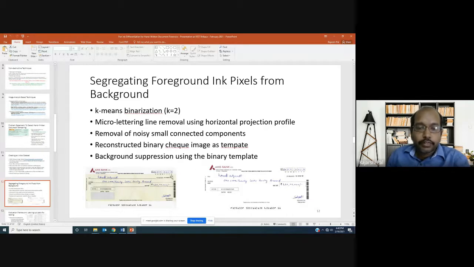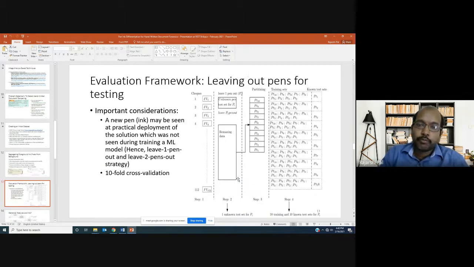Using that template on the input check image, we get this image at the right hand side. So basically we're doing background suppression. All identified background pixels are assigned the value 255, and we retain original color values for the foreground pixels because we want to analyze those foreground pixels only. Once again, we did not do many experiments in this space. Whatever we got, from there onwards we build our experiments.